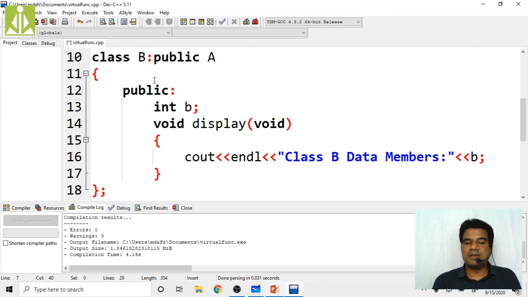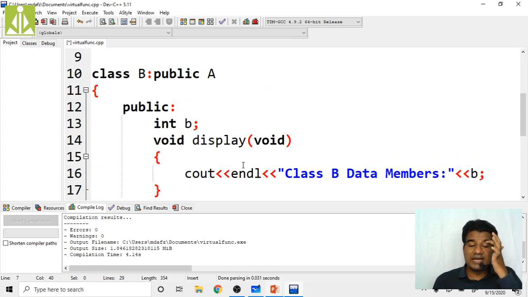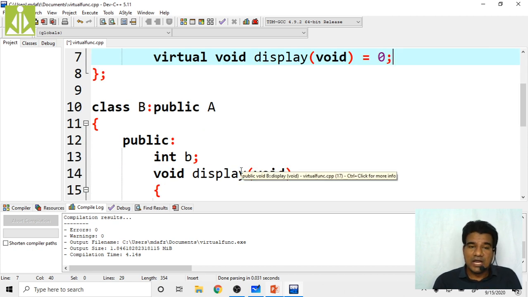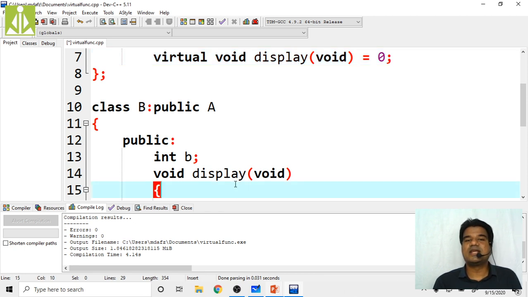Now whatever definition B class is giving, that definition only gets executed, isn't it? Because here when you make it as virtual, late binding will happen and dynamic binding will happen, dynamic linkage will happen. So at the time of invoking the display function, only the derived class display function will get invoked. The base class display functions are untouched. The base class member functions, virtual functions are untouched. That is the reason why we made them as equals to 0. Equals to 0 means don't specify any body to those functions.